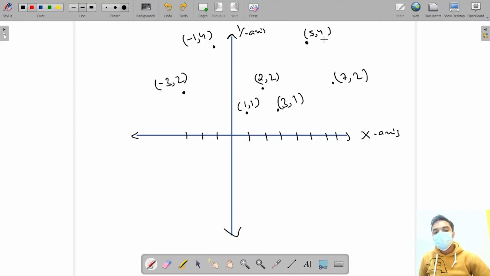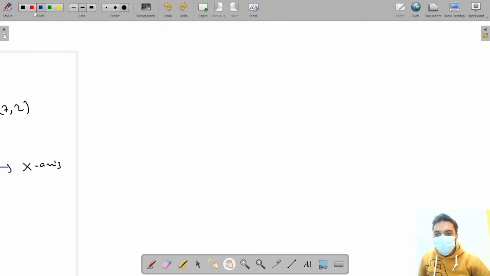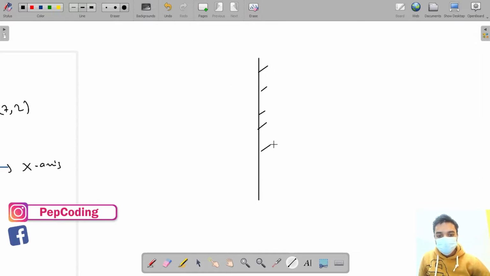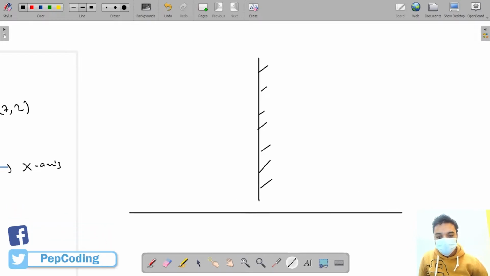So let's see what the question is actually asking. Firstly, let's discuss the concept of a mirror. I know that you all know, still I'm going to tell you once, what actually happens in a mirror. Let's say this is my mirror, and let's say this is the ground.